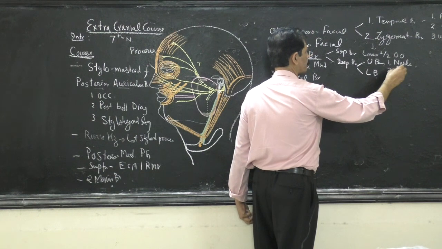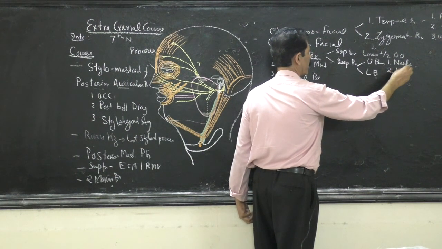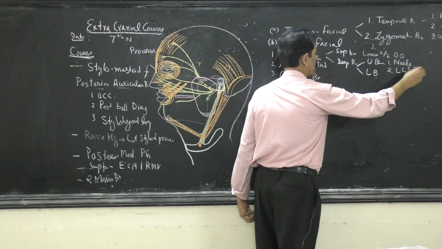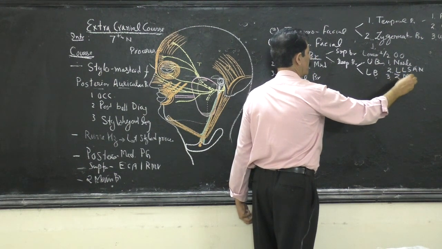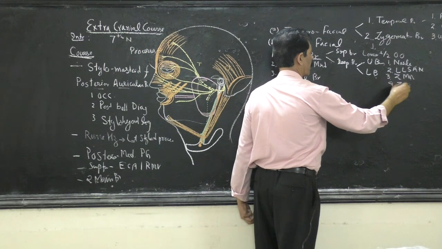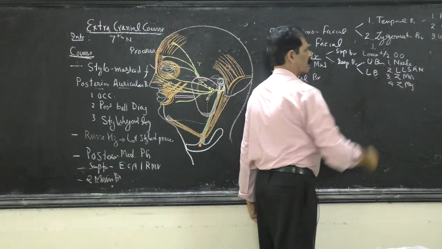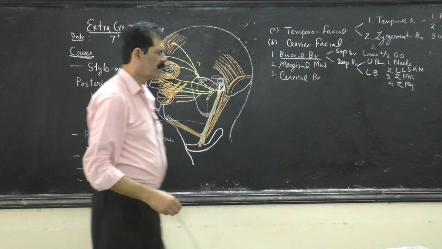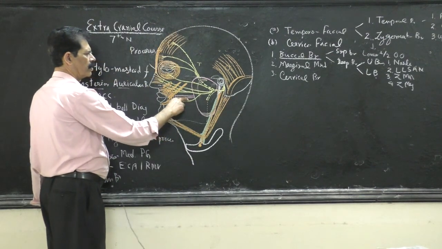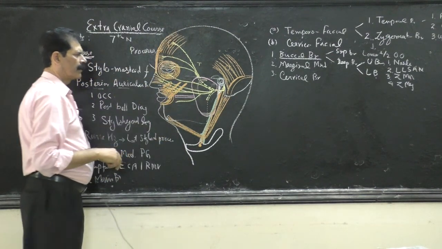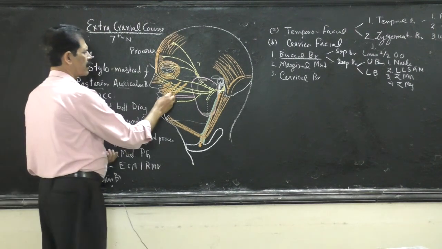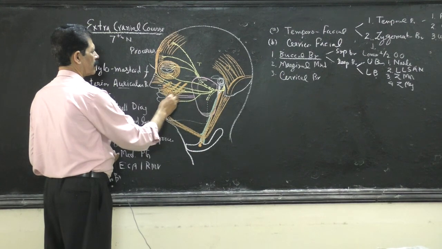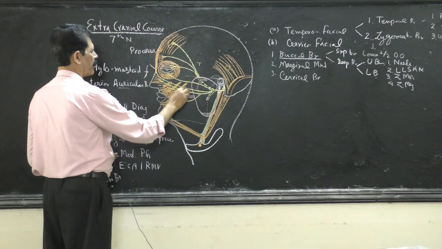Number two, levator labii superioris alaeque nasi muscle. Third, zygomaticus minor and zygomaticus major. So it runs above the parotid duct. The lower will be below it. And it also supplies the levator labii superioris muscle.